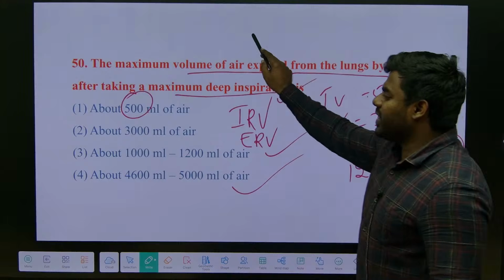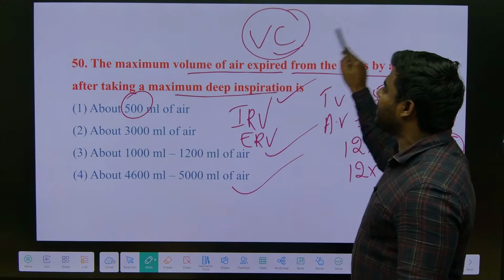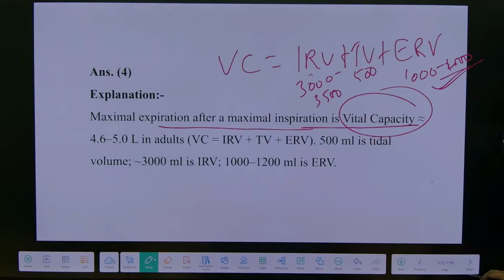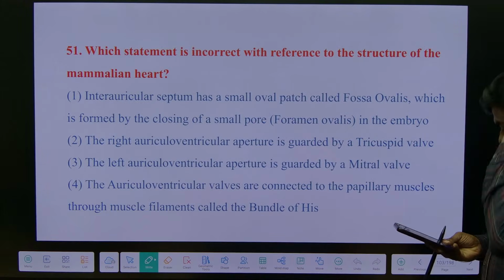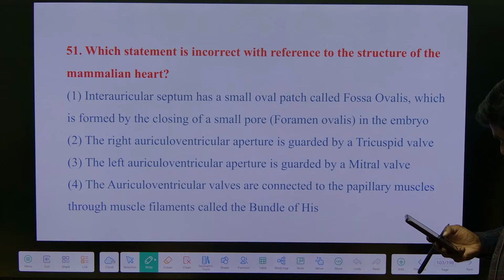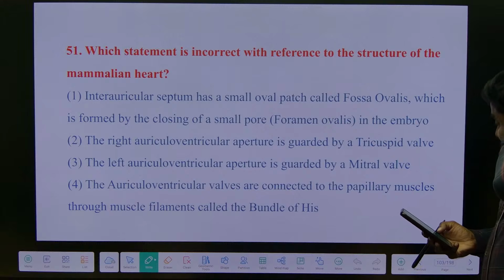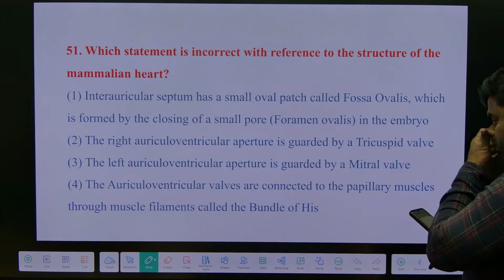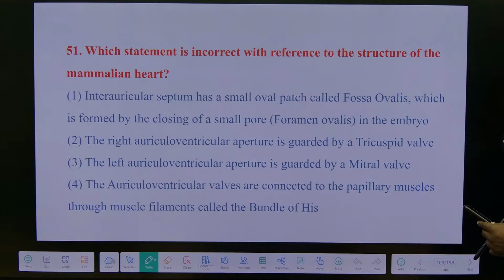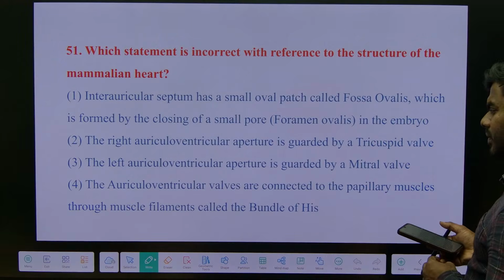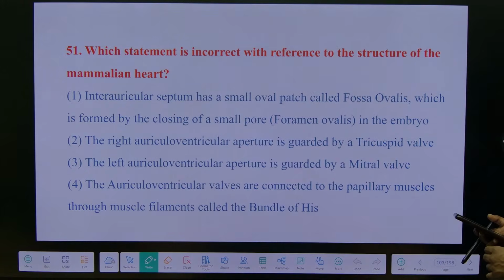So you have to remember they are asking about the ERV and VC, vital capacity. This is an 11th standard anatomy question. They are asking which is incorrect. You can know what is the answer? Why?